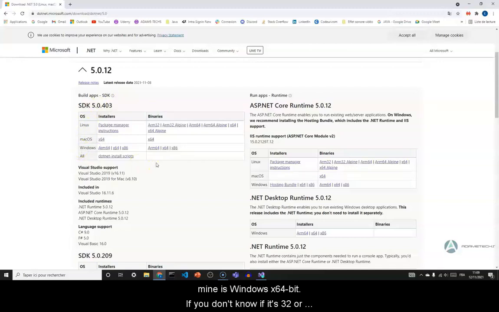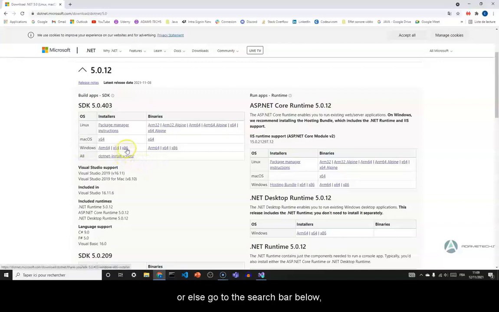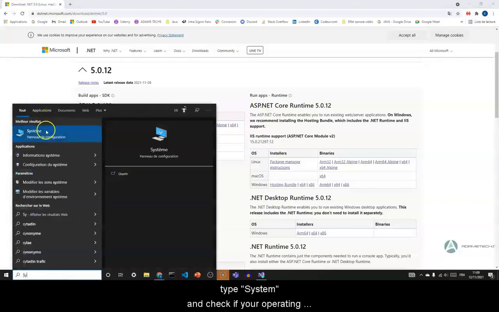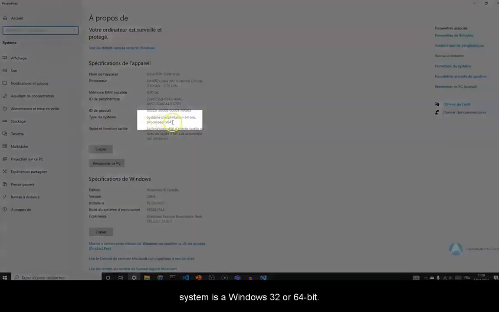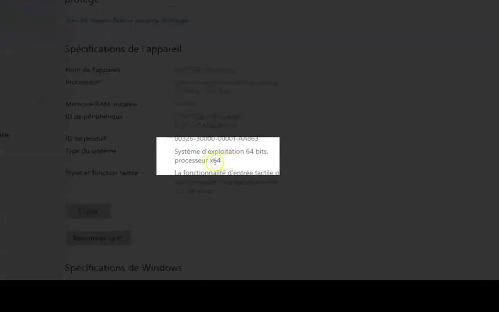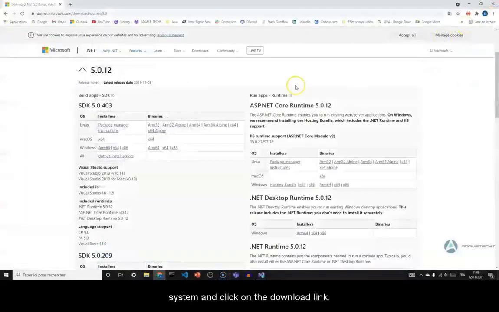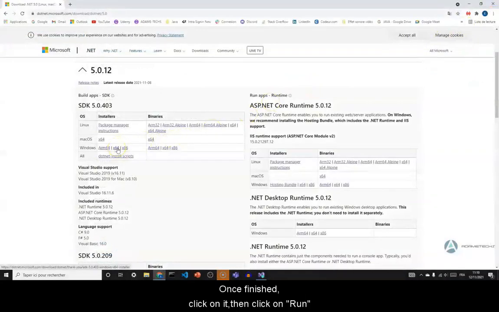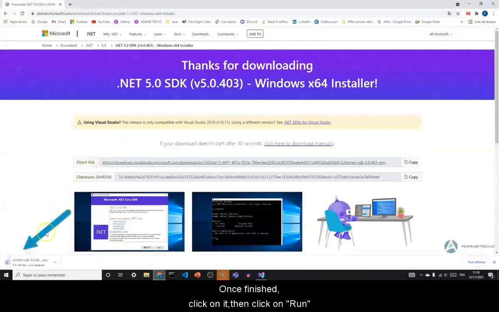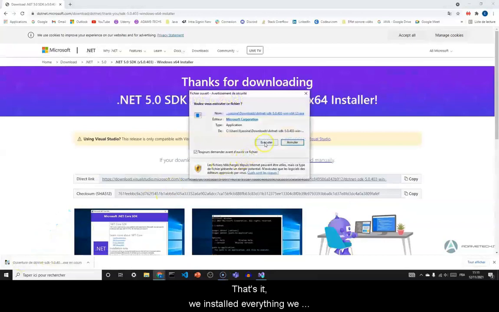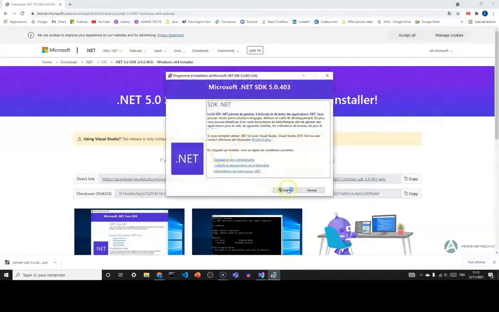If you don't know if it's 32 or 64, you can click on the x86 or else go to the search bar below, type system and check if your operating system is the Windows 32 or 64-bit. To continue, go back to the download page, choose your operating system and click on the download link. The download has started. Once finished, click on it and click on Run and eventually install. That's it. We installed everything we needed to start practicing.